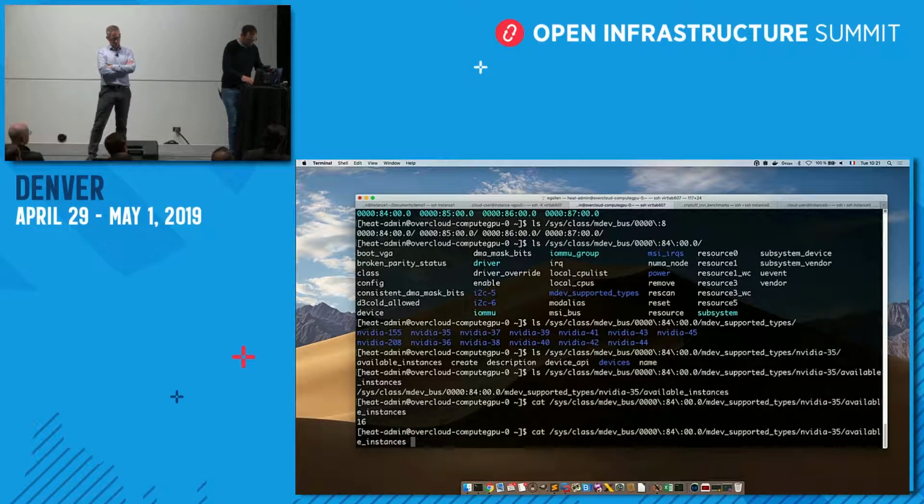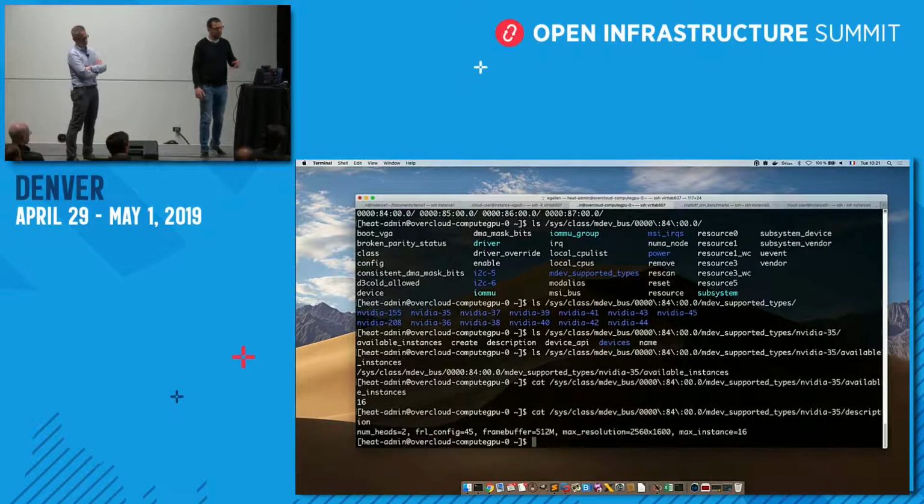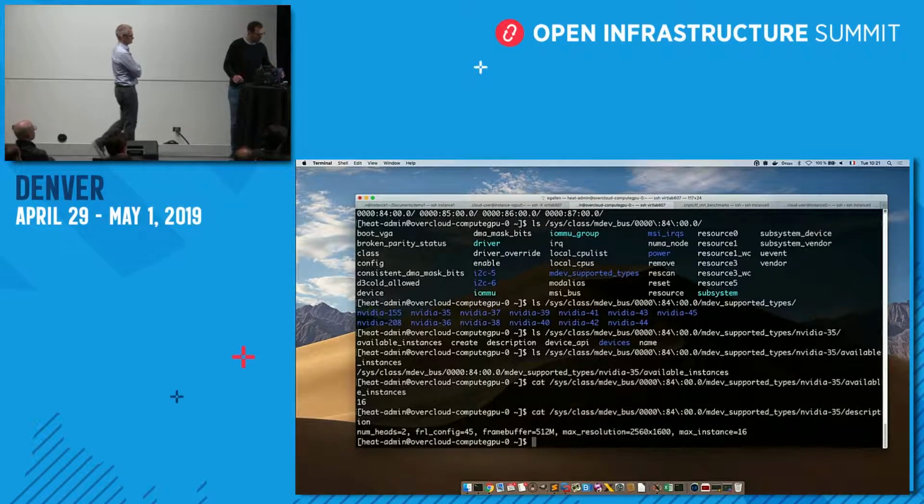And one last piece of information could be the description, where you can see, for example, the max resolution and the max instances. Okay, back to our slides.